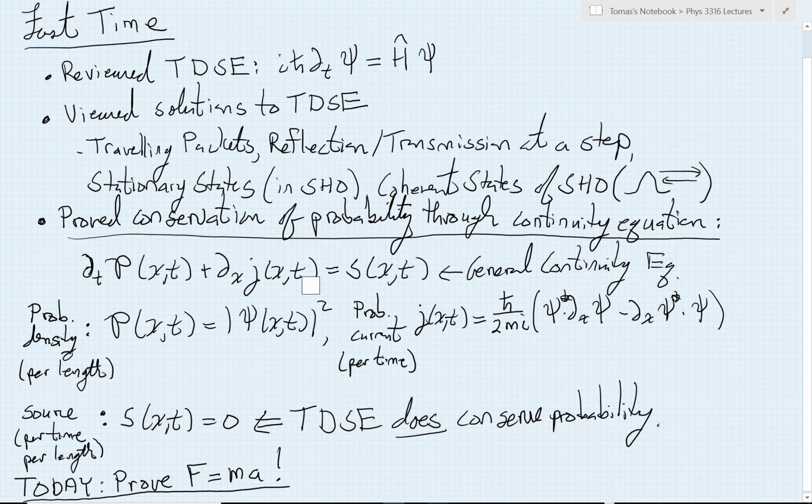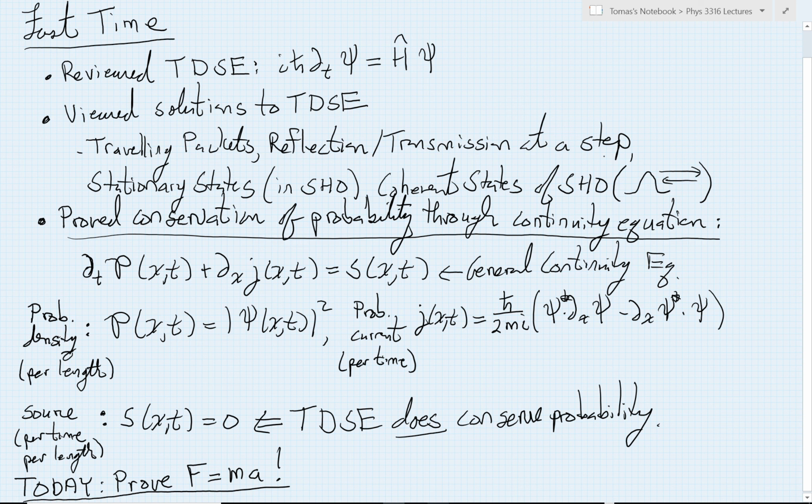So the fact that we got this equation with a 0 on the right-hand side proves this key result, that the time-dependent Schrödinger equation does indeed conserve the probability. The final key aspect of this result is that we now finally have an explicit formula that tells us the rate at which probability is flowing through our system at any particular time t. As you will see in the exercises, that's a very handy quantity to know how to calculate. And you will also see that it becomes very handy in some of our future developments, for instance, when we study this phenomenon of reflection and transmission at a potential step.